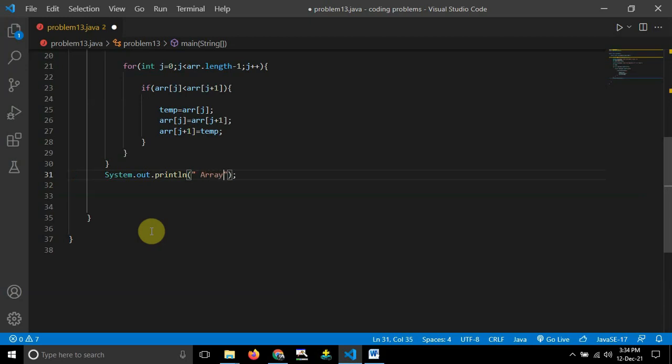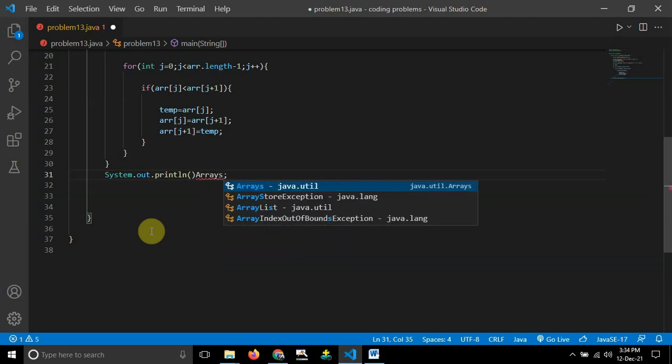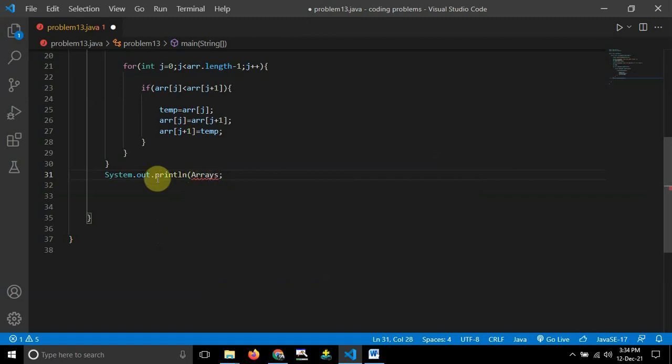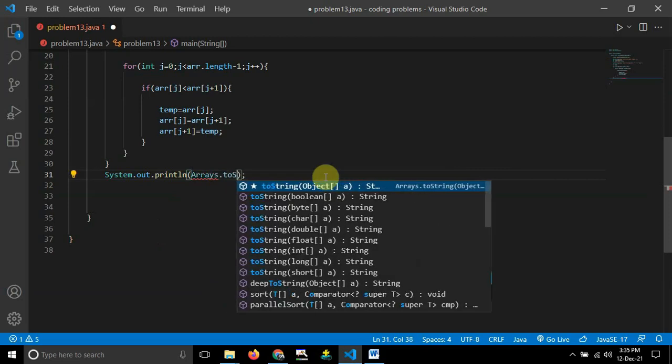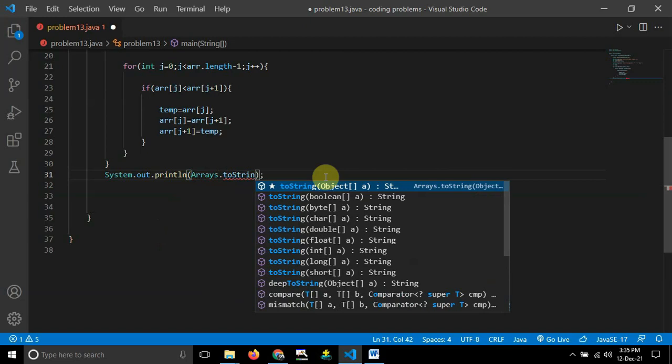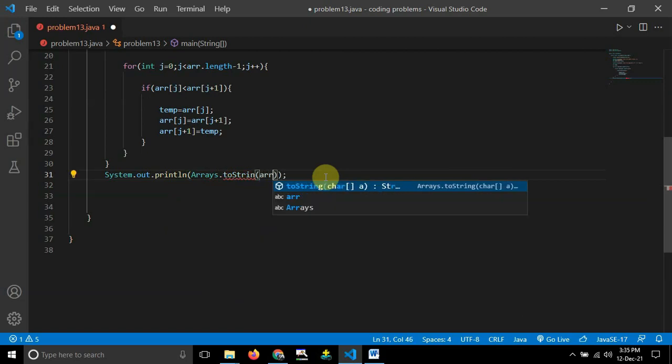I need to write Arrays.toString, and inside that I have to pass the array. Our array value is arr, and that's it. So this will make sure that our array will be printed on the output screen.